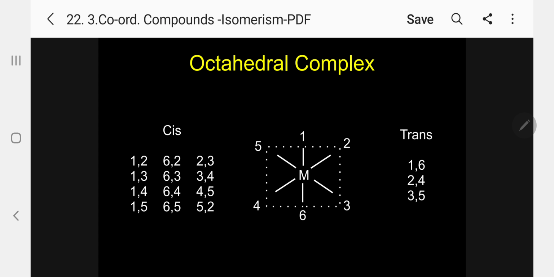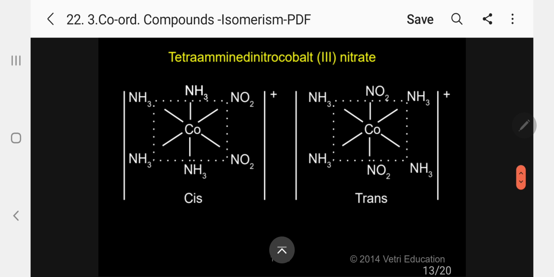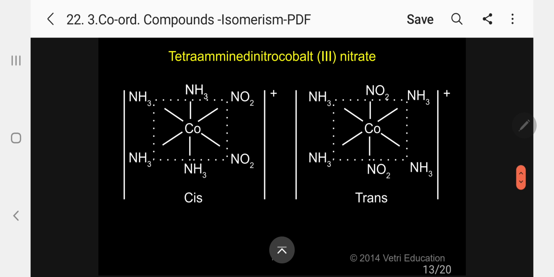Then we will call it octahedral cis-trans isomerism. So now you can easily understand this example. Kindly follow. For that, you must have 4 ligands the same and 2 ligands different. Minimum 2 ligands must be separately present, then only you can write this.